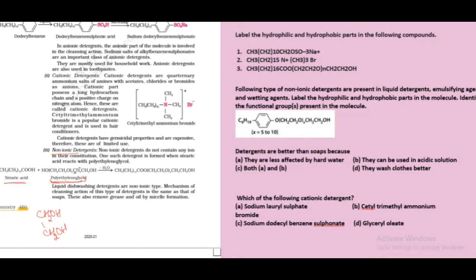So stearic acid with polyethylene glycol, these two undergo an esterification reaction, with loss of water and formation of this product, which is a non-ionic detergent. Okay, so liquid washing detergents, liquid dishwashing detergents are generally the non-ionic type, and the mechanism of all these is the same. They are going to remove grease and oil by micelle formation. What is micelle formation? We'll just discuss.